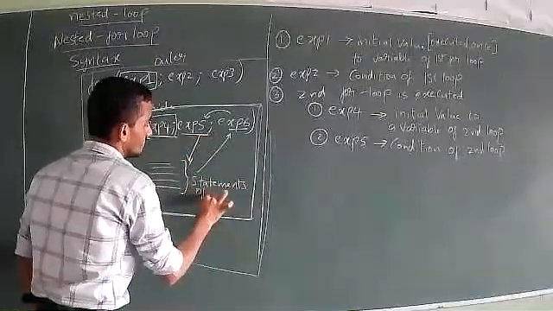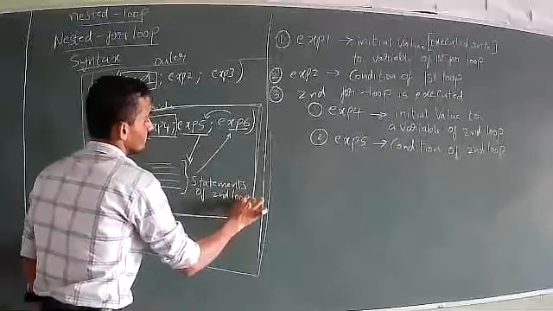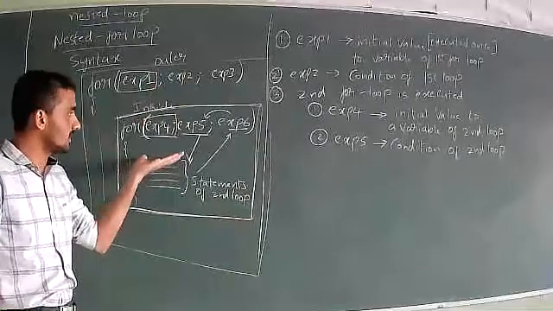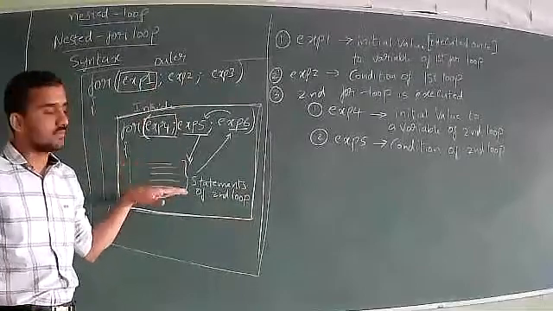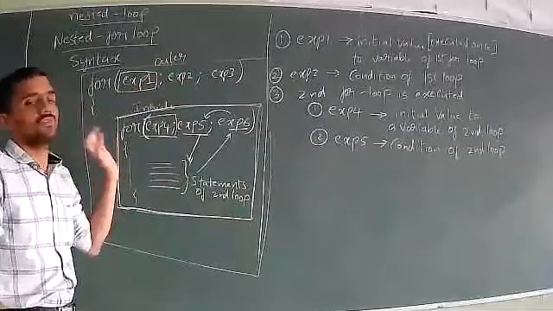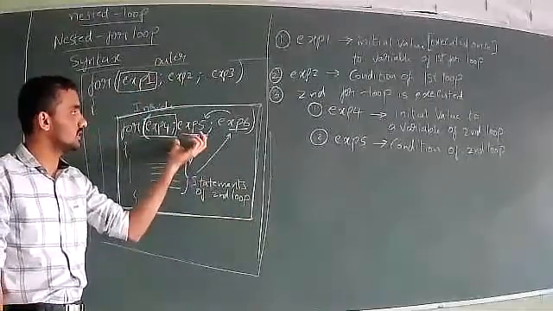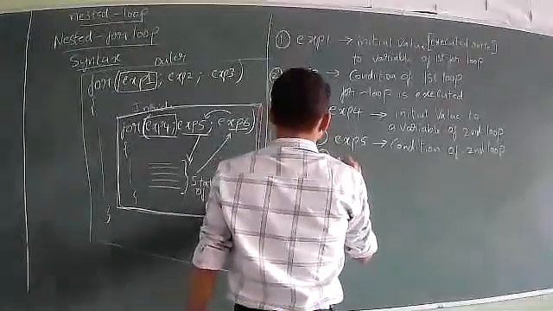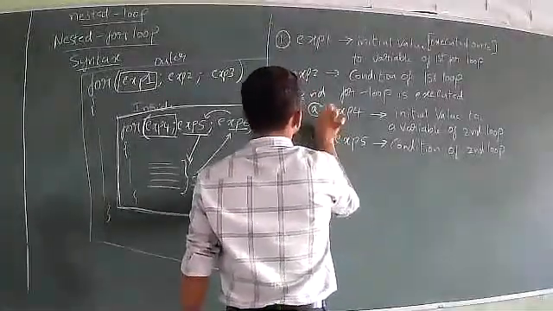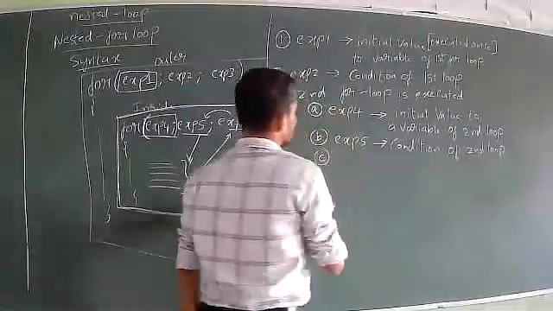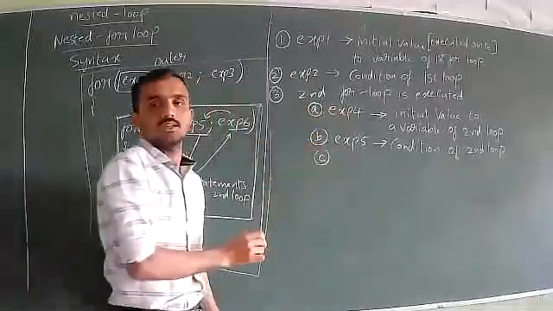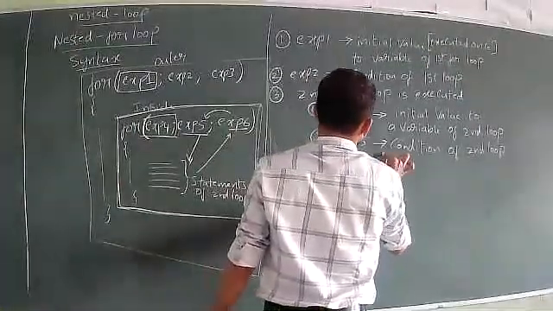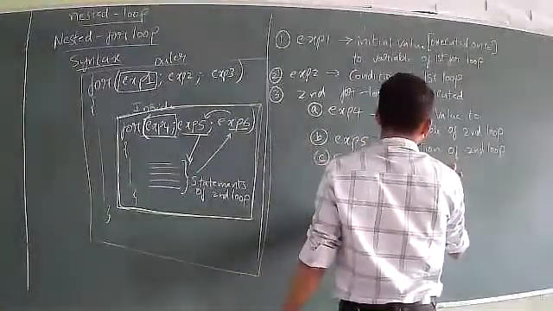Statements of second loop. The statements of the second loop indirectly depend on the first loop, because it is present inside the first loop, right? So we can say indirectly it depends on the first loop. Now directly we can refer to it as the statements of the second loop. So you can consider this the third step. Let me take A, B, and C as step numbers. Okay, that's the third step: statements of the second loop.